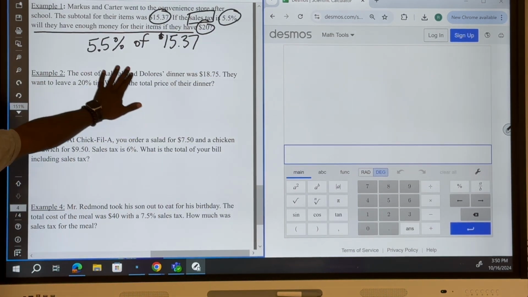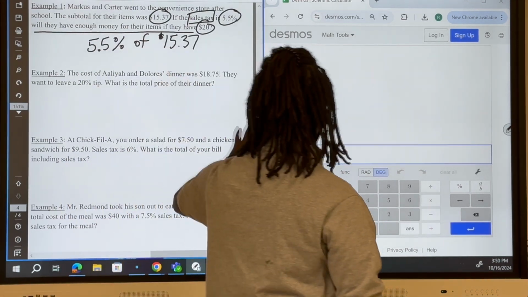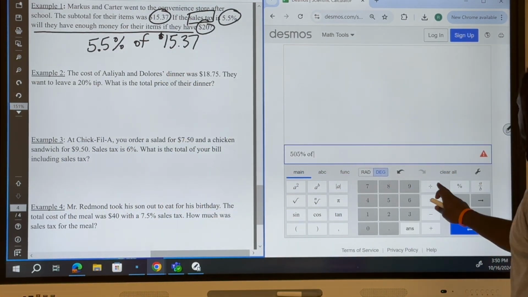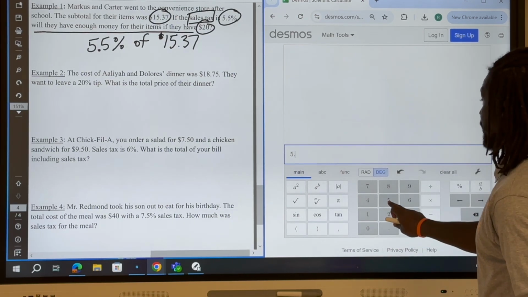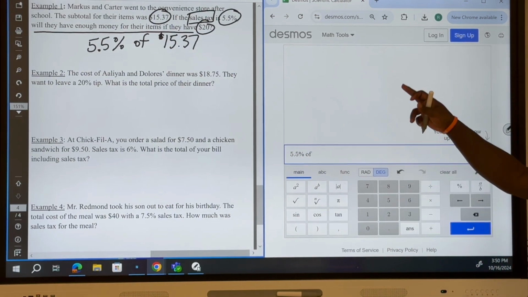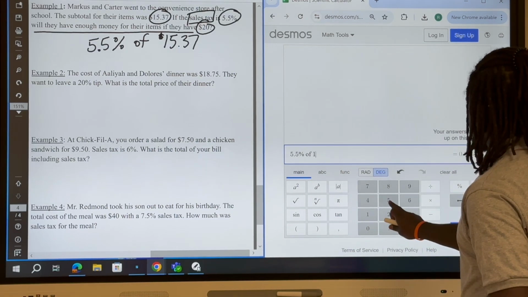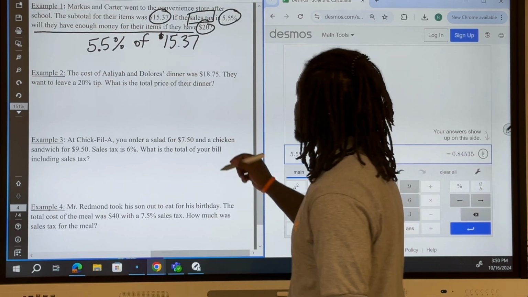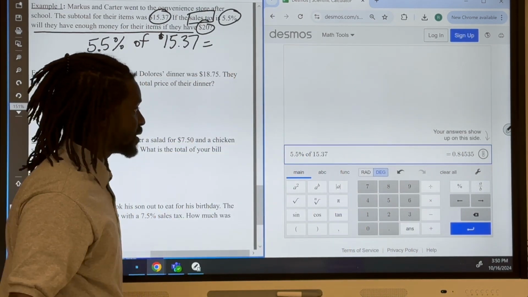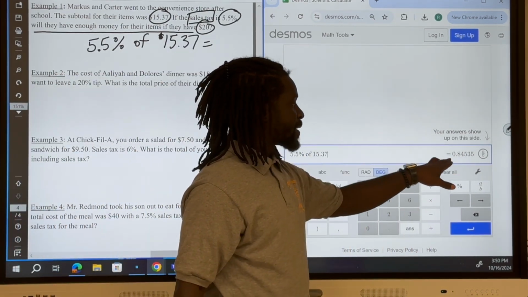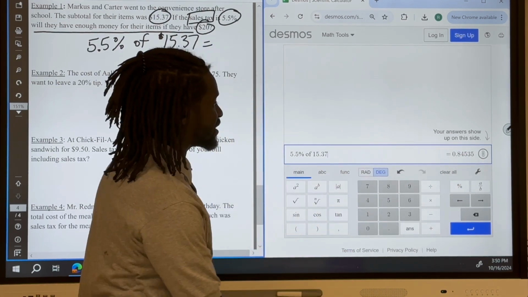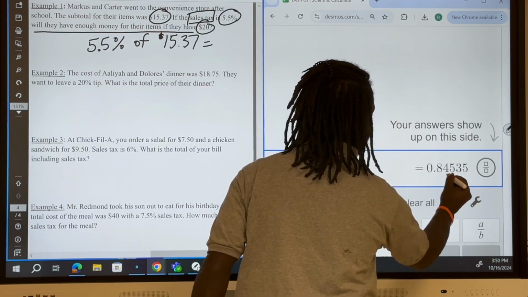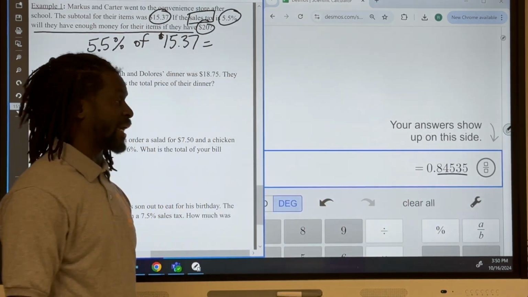And so what I'm going to do is put that into Desmos, and that's going to tell me 5.5% of the $15.37, and that tells me how much the sales tax was. So when I do this, I get this decimal that has 5 places.